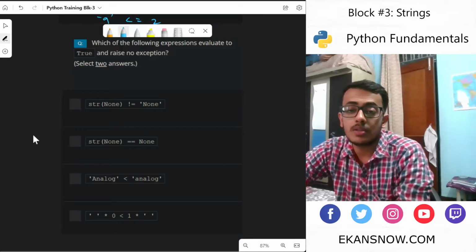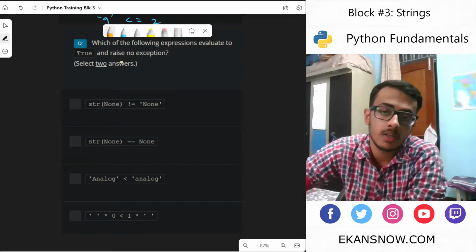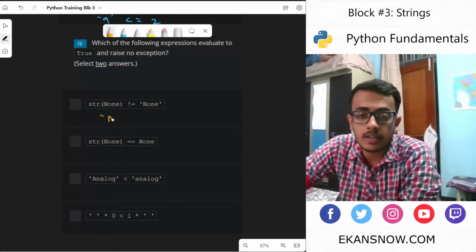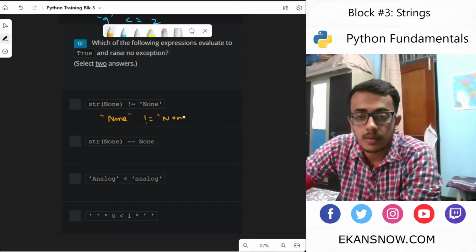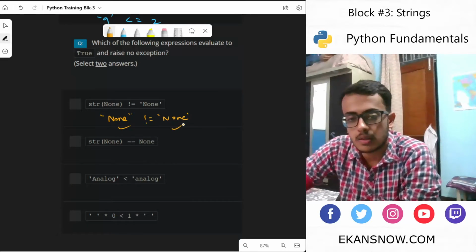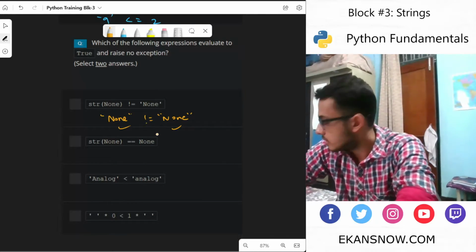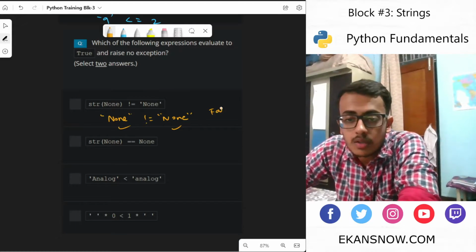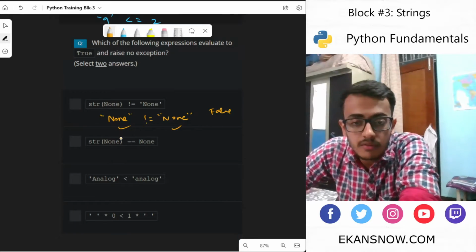Which of the following expressions evaluate to true and raise no exceptions? Okay, so now we are trying to find true with no exception being raised. String none would return none and not equal to none, which is false. These two are the same thing, the same type of string with the same values inside it. So this would give false because we are saying not equal to. In fact, they are equal, so it would give false.